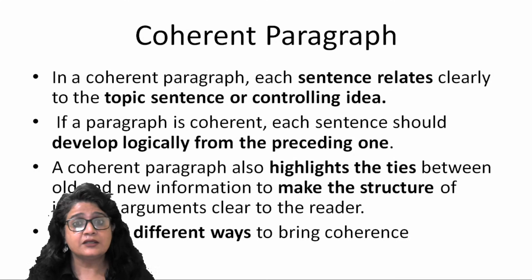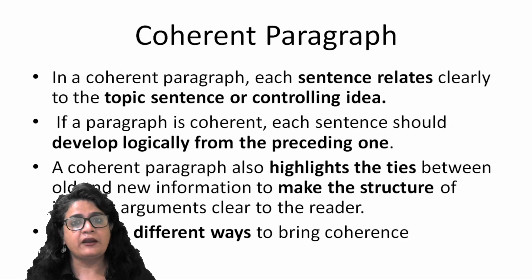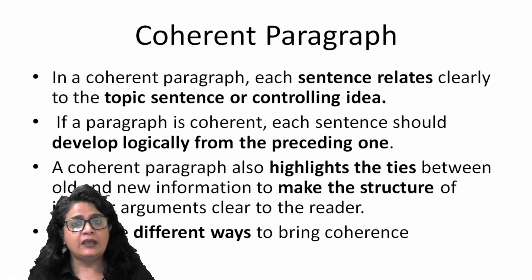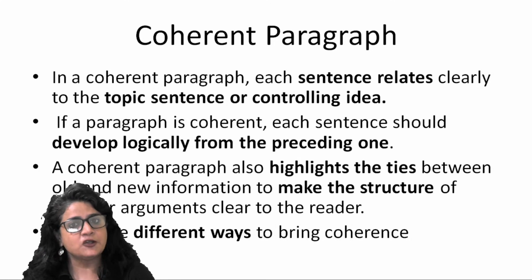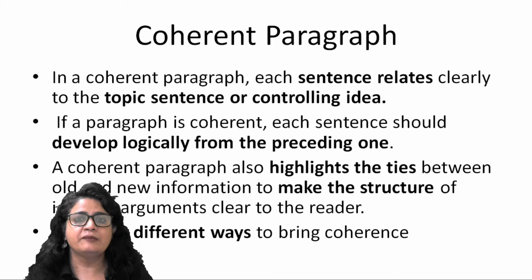If that is not so, that is possibly not the coherent structure, and that is possibly not the correct sequence that you have chosen. All right? Because a coherent paragraph is not going to impede the reader's understanding. A coherent paragraph is going to make it easier for the reader to understand the message. Right? So with these ties that are there, ties means the connections, a tie means the link. It can be a linguistic link, it can be a logical link, right? So with these different ties, the author is going to make it very, very clear what the message is.